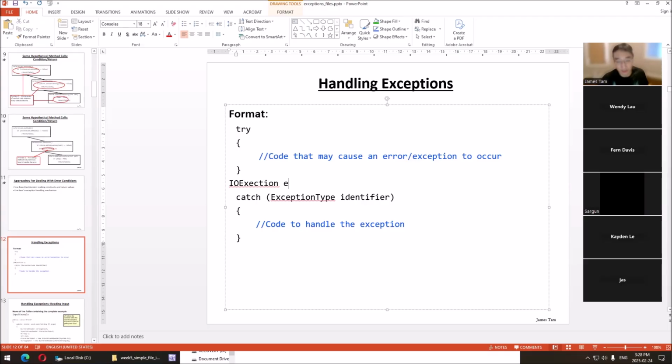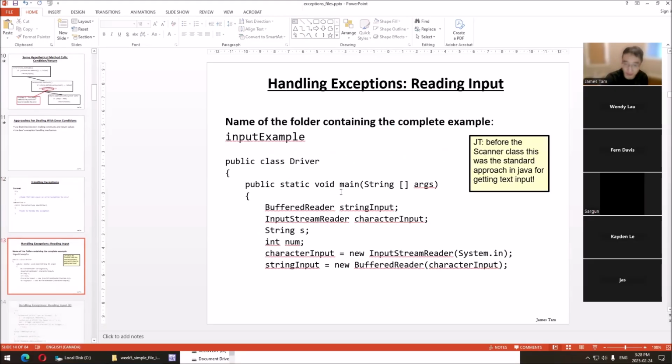What does this look like? Round brackets, it looks like a method call. It looks like a parameter to a method or a function. And in some ways it is, and we'll see why we have to do this. Inside the body, we catch the exception. Fine. We'll see why this is necessary in a bit, what benefits it provides. This is a little different from Python.